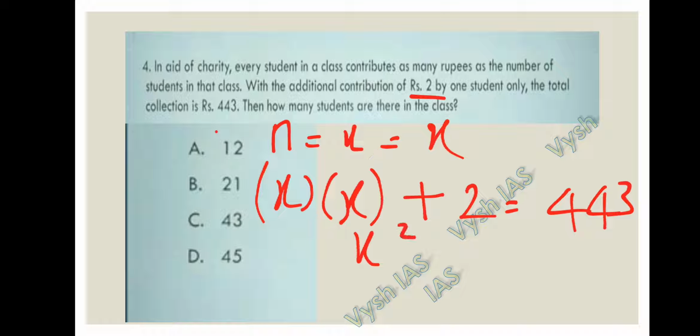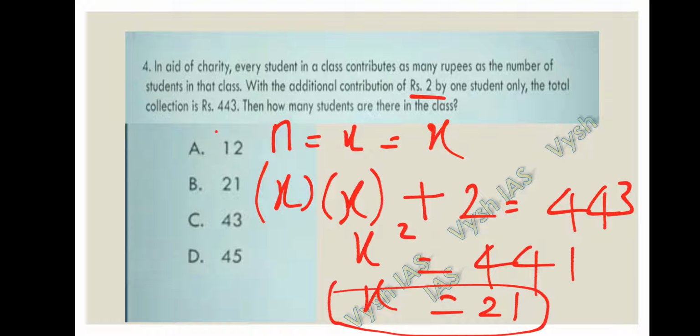So x square is nothing but 443 minus 2, that is 441. It is nothing but 21. So the number of students in the class is the value of x. So x is 21. So 21 is the answer for question number 4, that is option B.